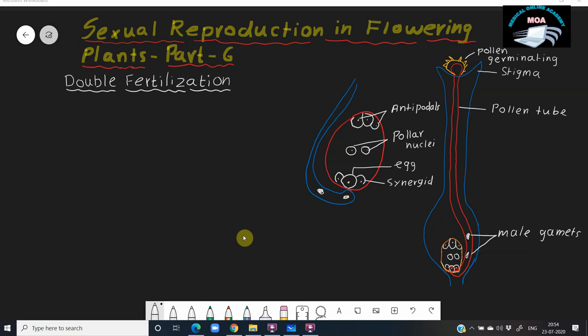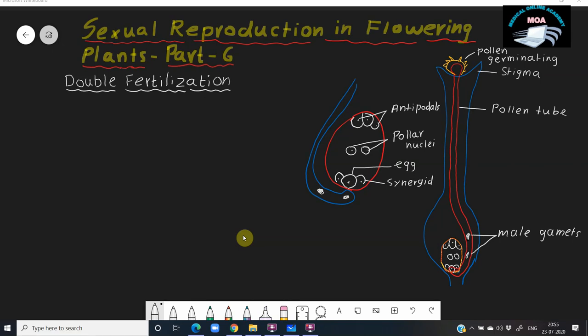See, this is the pollen grain. The pollen grain is now present on the stigma. The stigma contains sugary juice, and this sugary juice is absorbed by the pollen grain, and the intine, that is the inner wall, grows and passes out through the germ pore. The pollen grains have germ pores. Through the germ pore, the intine grows into the pollen tube.